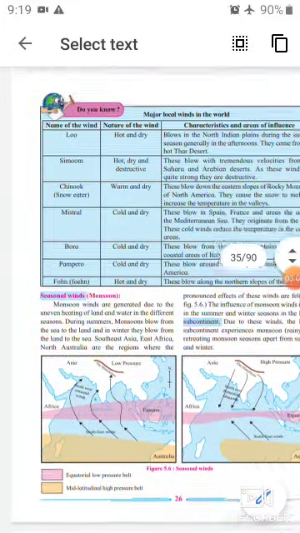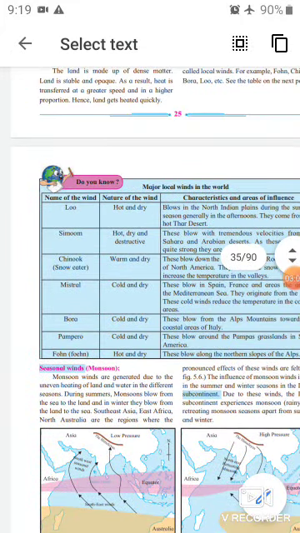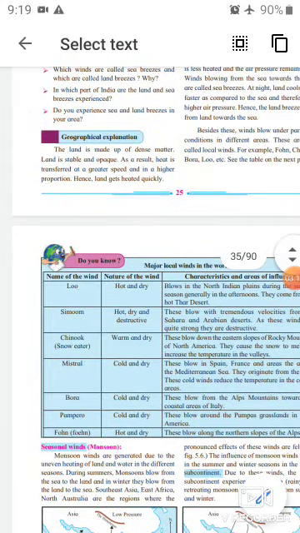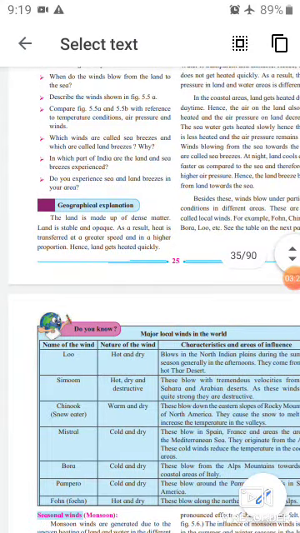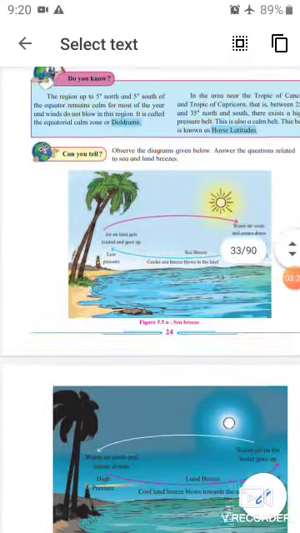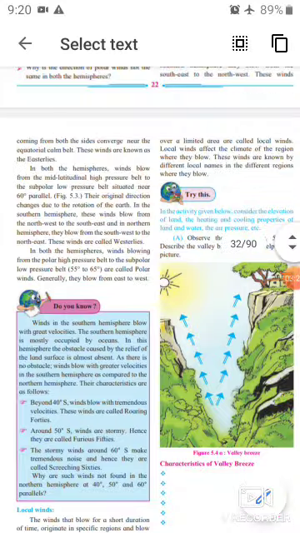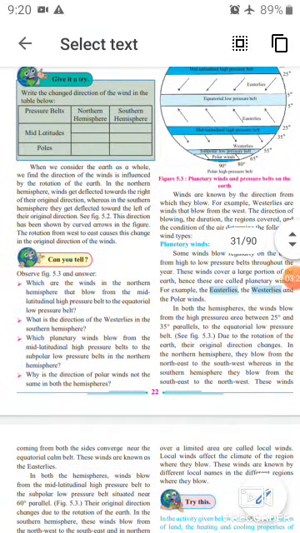Mostly winds are known by the direction from which they blow or by the region in which they blow. See, the first one is the planetary winds.